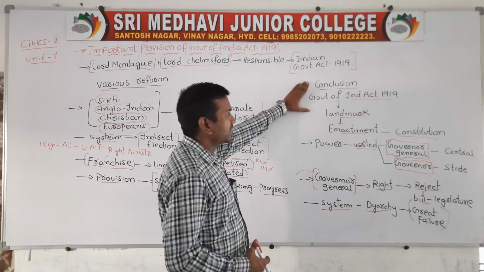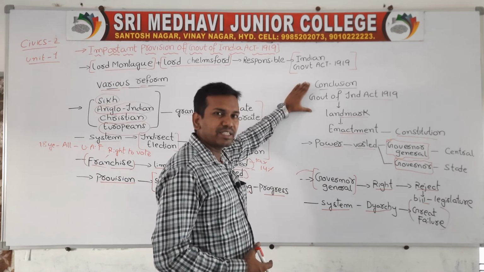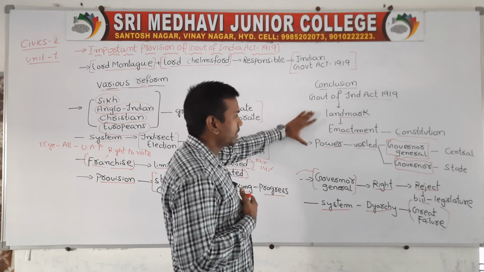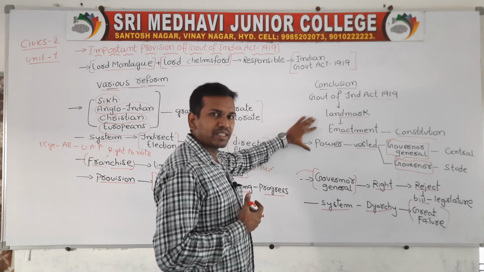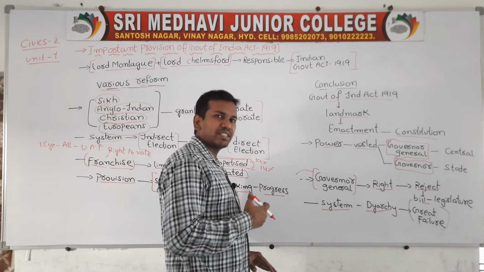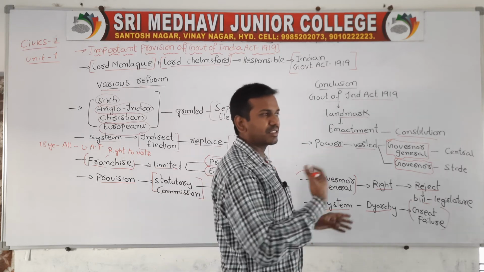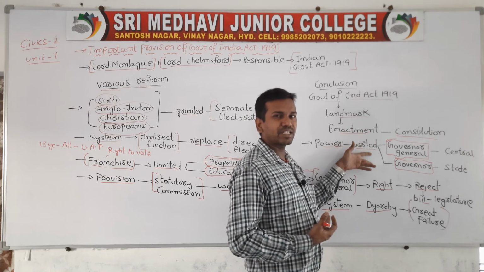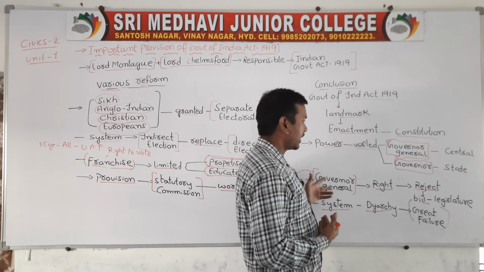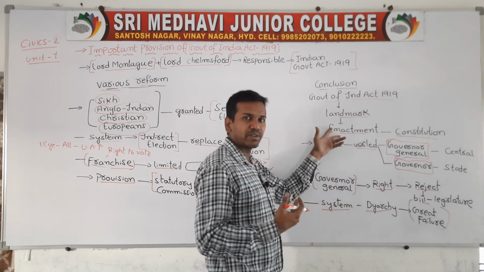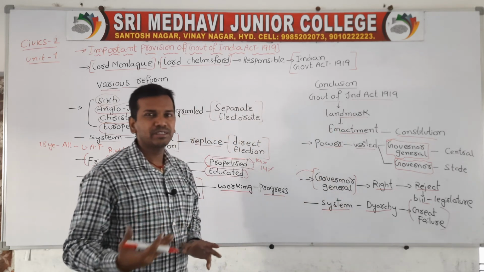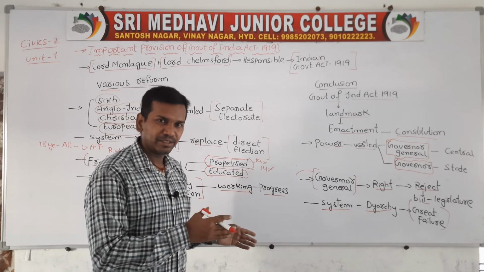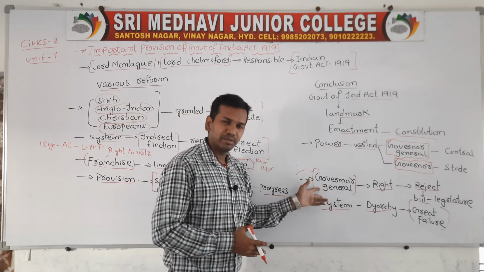And at last, in conclusion, no doubt the Government of India Act was a very landmark in the history of the constitution. But still, as per this act, most of the power was vested at the central and state level. At the central level the powers are under the Governor General, at the state level the power is under the control of the Governor. The Governor General is exercising more power at the central level. Why? Because whenever any bills are formulated in the legislature, the sign of the Governor General is very important.